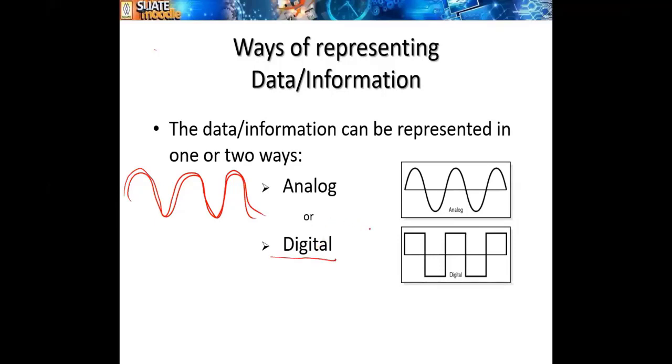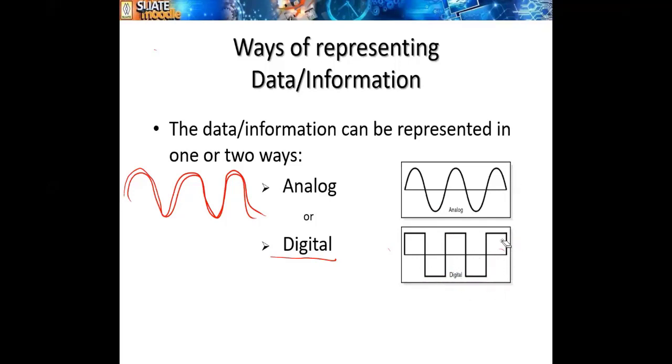Digital, discrete. So here is a point. Here is a point. Here is a point, like that, right? That's a fixed value, a discrete value, right? So this is digital.